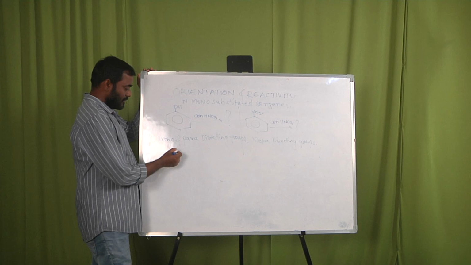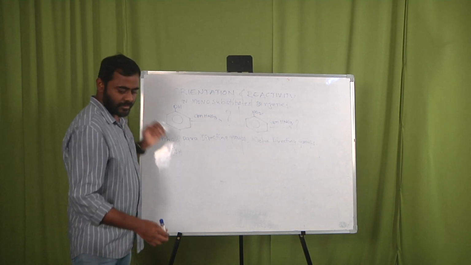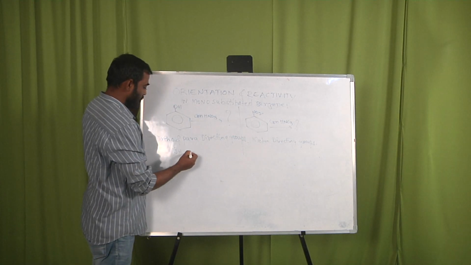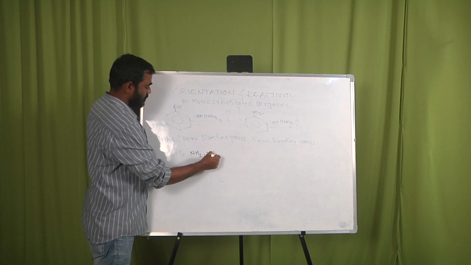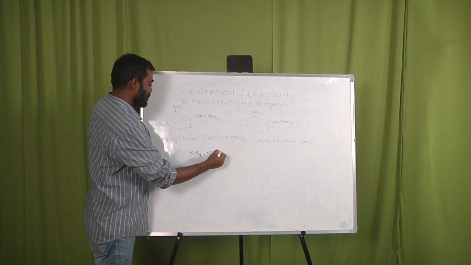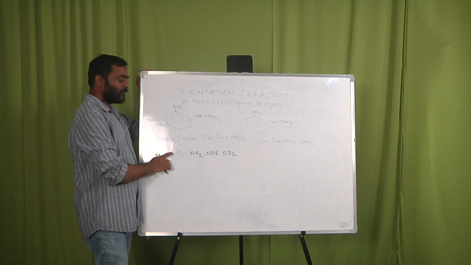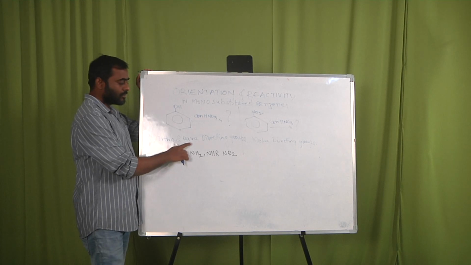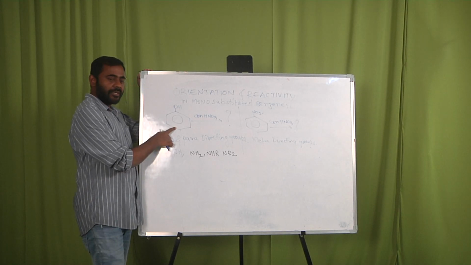Example. These are electron donating groups, which are called ortho-para directing groups, and they activate the benzene.